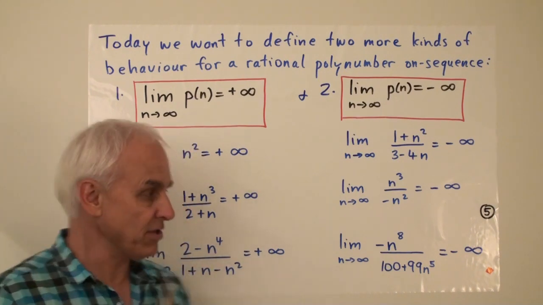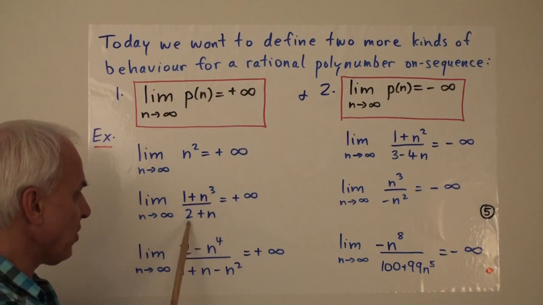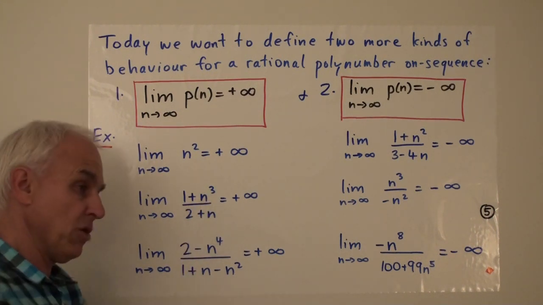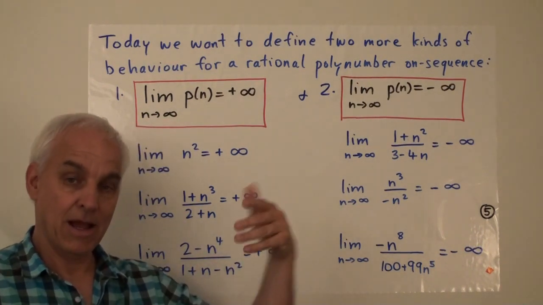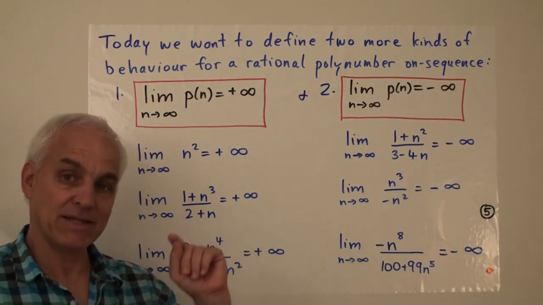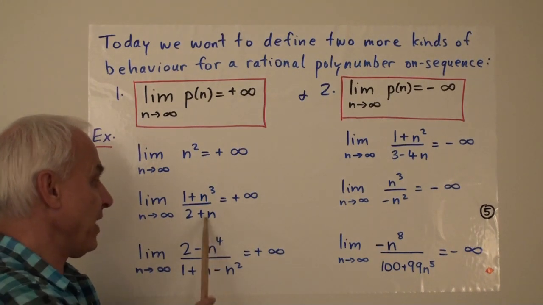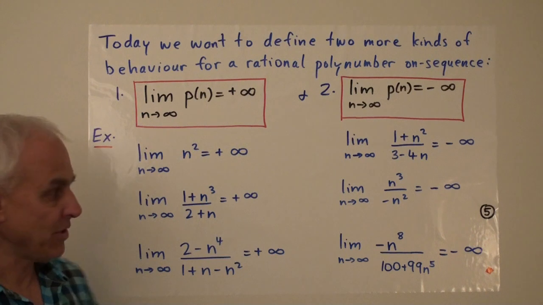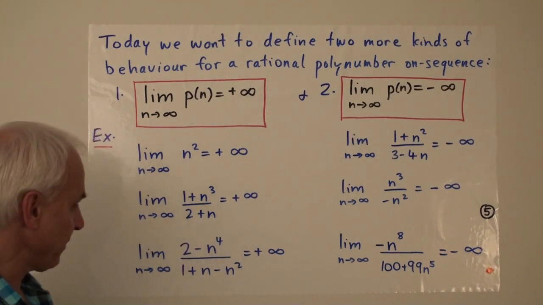Related, but somewhat different. Another example, 1 plus n cubed over 2 plus n. Now as n gets big, well, 1 plus n cubed is going to get big. But so is 2 plus n. They're both going to get big. But the quotient is going to get big because n cubed, sort of the dominant term here, is much bigger than n once n gets large. So we do expect that the limit of this should also be plus infinity.